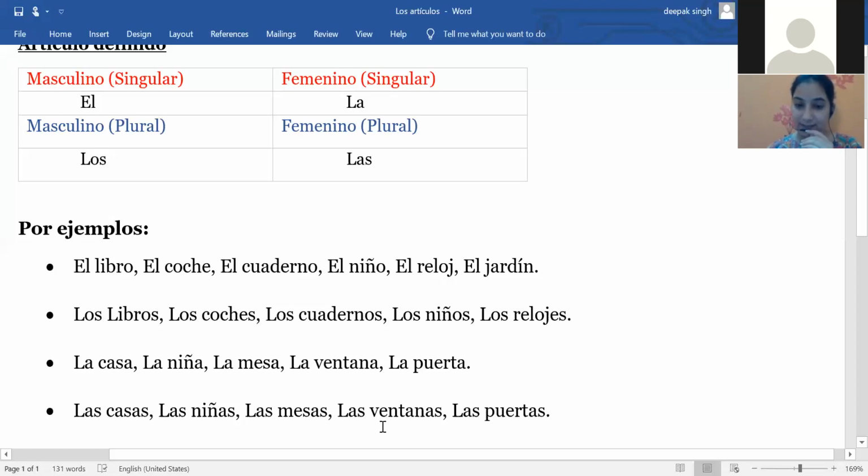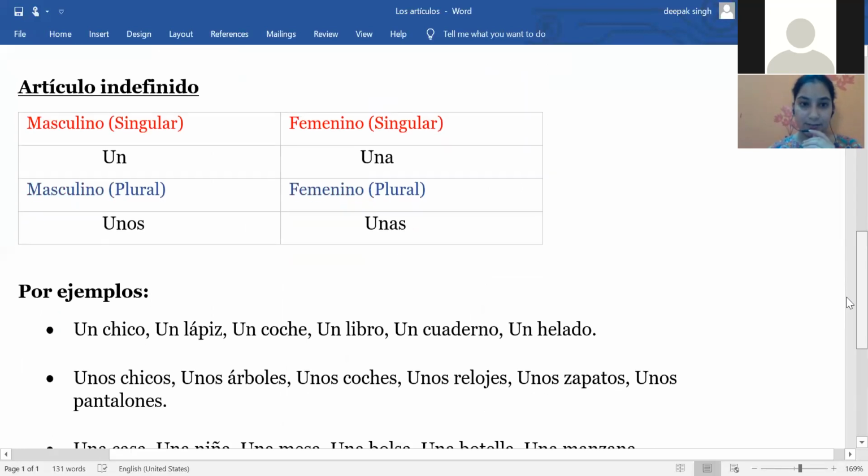Then we have las ventanas, which means the windows. And the last one is las puertas, which means the doors. So these are all feminine plural articles. We are using las with them. Now let's move on to the indefinite article.